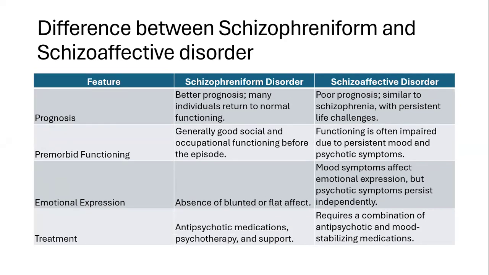Prognosis again: schizophreniform has a better prognosis compared to schizoaffective, and premorbid functioning is better in schizophreniform compared to schizoaffective. And when we talk about emotional expression, there is an absence of blunted or flattened affect in schizophreniform. The individuals might have good emotional expressions, but in schizoaffective, it's significantly affected, especially with the added burden of mood disorders like bipolar or depressive episodes. The mood might be affected. Okay, so when we talk about treatment strategies, it's mostly antipsychotic medications with psychotherapy in schizophreniform, and in schizoaffective we use antipsychotics with some kind of mood stabilizers like lithium.